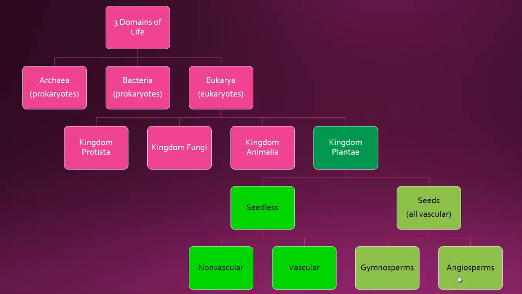So these are kind of what we typically think of as plants. When we picture plants in our head, we picture flowering plants. So not all plants produce seeds, and not all plants produce flowers. Okay, so the angiosperms are the only kinds of plants that actually produce flowers.